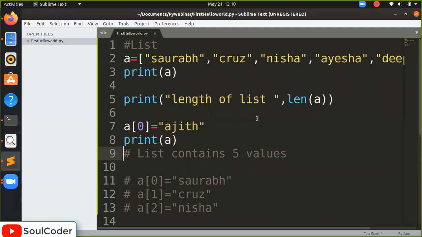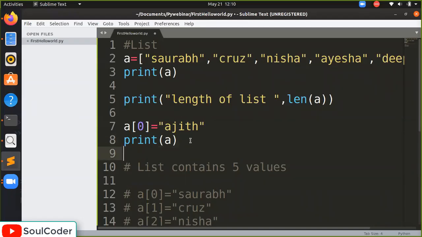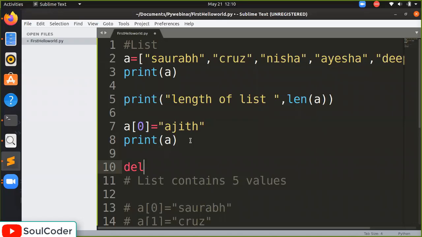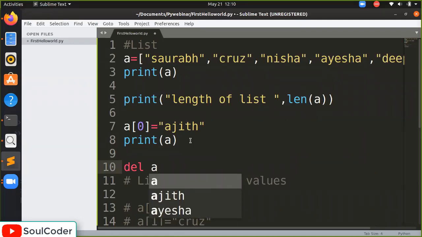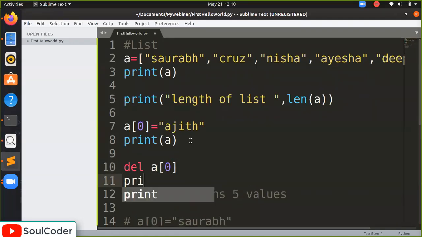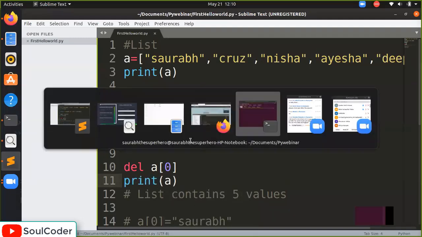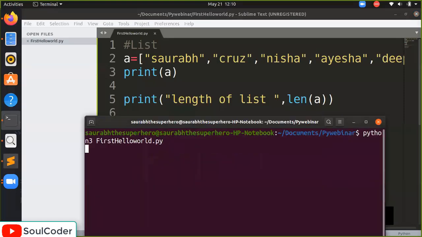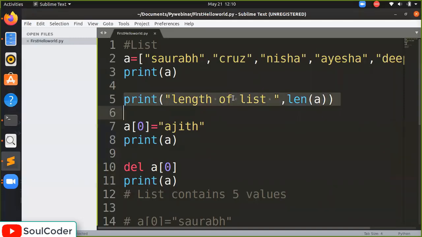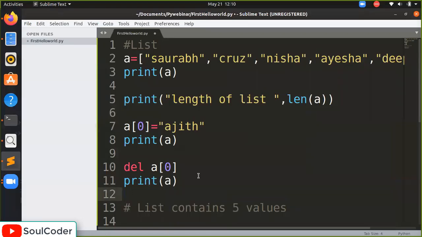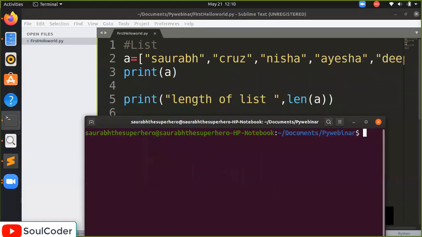For example, I want to delete Ajit. So how will I do it? I will say delete a of 0, and I will display it as it is. Make it clear. Can you understand what the values were before? There were 5 values, and when we deleted, let's again display the length of the list, so it will be easier to understand what is really happening.